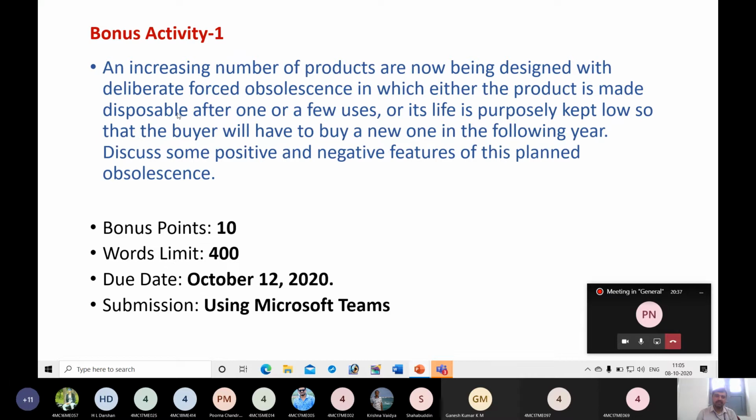Okay, so you have to discuss by writing, then scan and upload the copy. You can get 10 bonus points. It is not compulsory. If you want to earn bonus points, if you want to earn more marks, you can write an answer for this and upload. Otherwise also I don't ask. So this is an opportunity to get more marks or to get good marks.